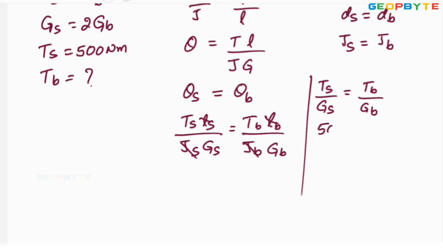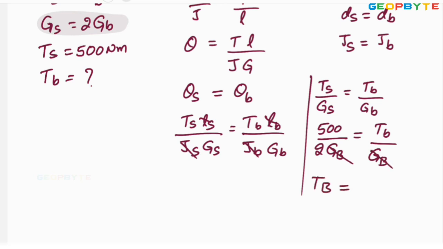TS is given as 500 Newton meter by GS, divided by TB by GB. Look at the value: GS is twice GB, divided by GB. This GB cancels. Finally TB, the torque transmission capacity of the brass shaft, equals 250 Newton meter.